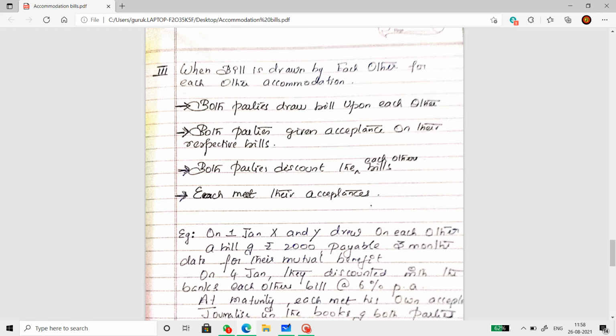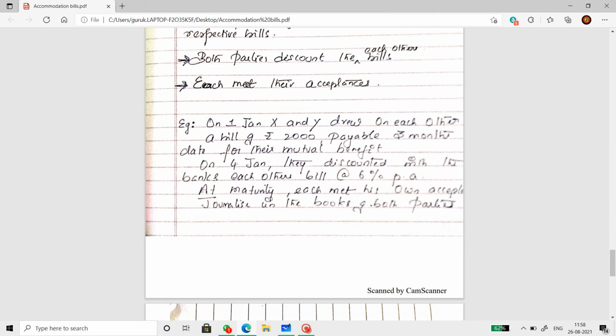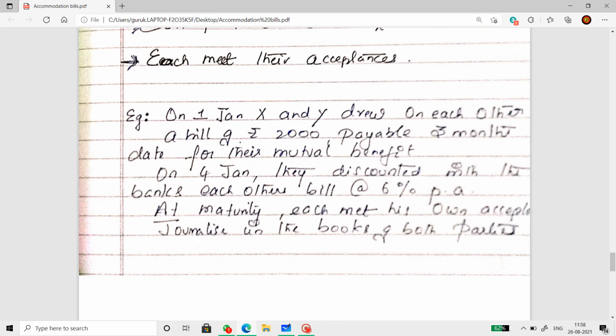Okay, so the first question will be a basic one. On 1st January, X and Y drew on each other a bill of 2000 rupees, payable 3 months after date, for their mutual benefit.